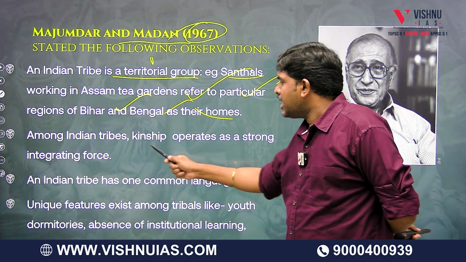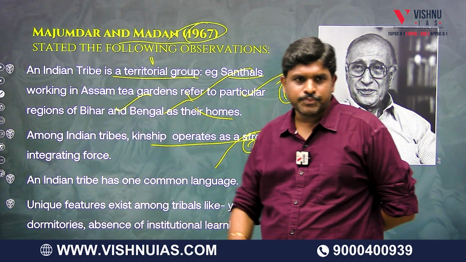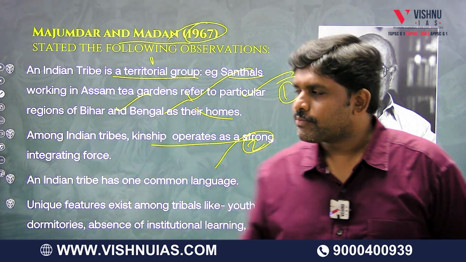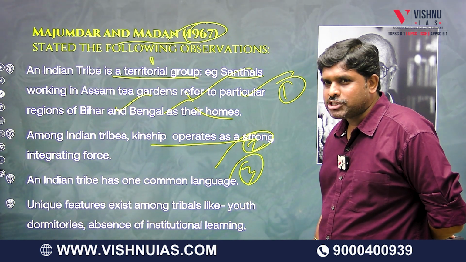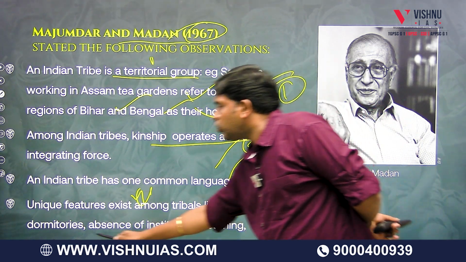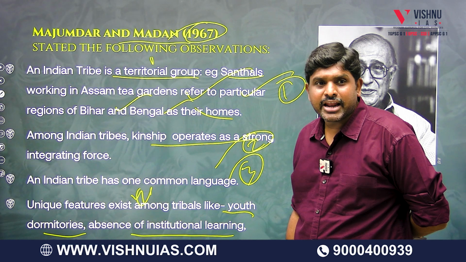Second, kinship operates as a strong integrative force. They all are bound by a relationship, kinship. Third, they have a common language. They have unique features like youth dormitories, absence of institutional learning.